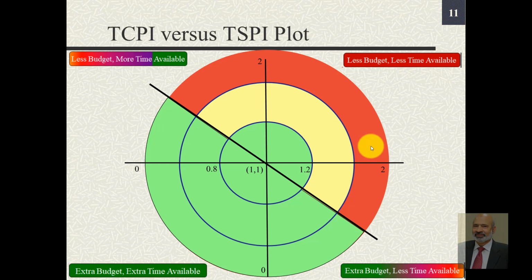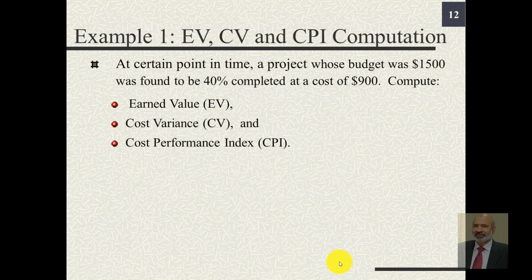remedial action. Here is a simple example of how we compute earned value, cost variance, and the cost performance index. Suppose at a certain point in time, a project whose budget was $1,500 was found to be 40% complete at a cost of $900. Compute the earned value, the cost variance, and the cost performance index.